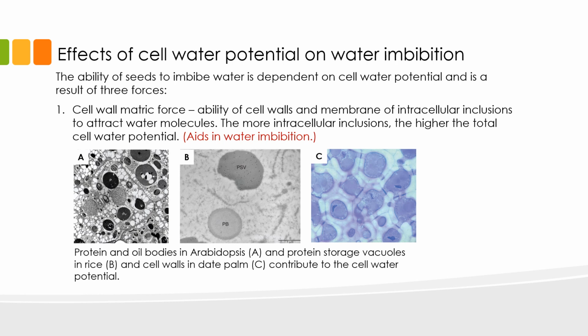Panel A shows protein and oil bodies in Arabidopsis labeled P or OB respectively. Panel B illustrates protein storage vacuoles and protein bodies in rice labeled as PSV and PB respectively. And finally, in panel C, you can see cell walls in date palm. All these structures are enclosed in cell membranes, which contribute to the cell water potential. In general, cell matrix force aids in water imbibition.